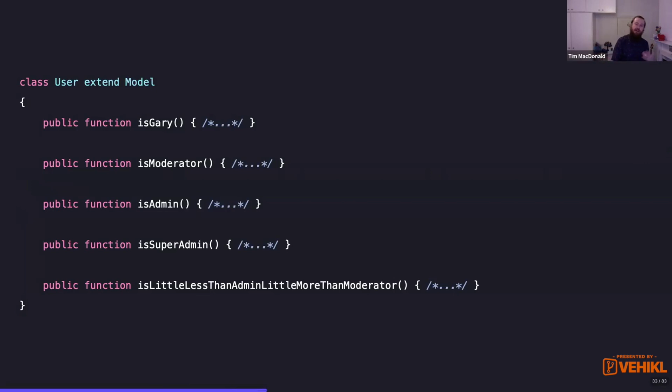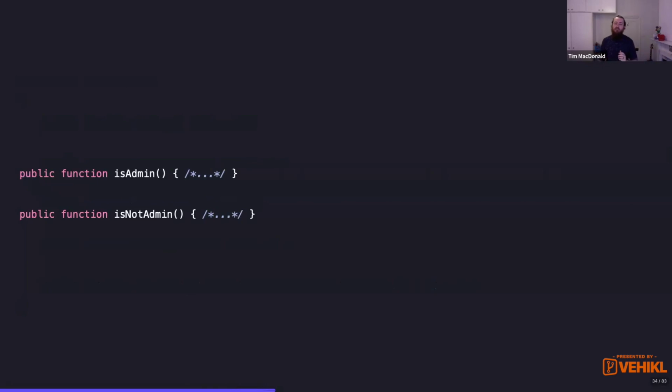Is Gary, is moderator, is admin, is super admin, is a little less than admin, a little more than moderator. There's a lot of things on here. And what's more is I quite like to create the inverse of a lot of these kinds of checks as well. So if we've got an is admin, I quite like an is not admin. It's just a little bit more readable than chucking a bang operator before the check. So that means we've just doubled the amount of methods we've got to check if these users are things.